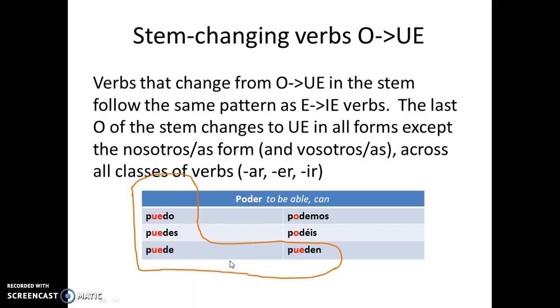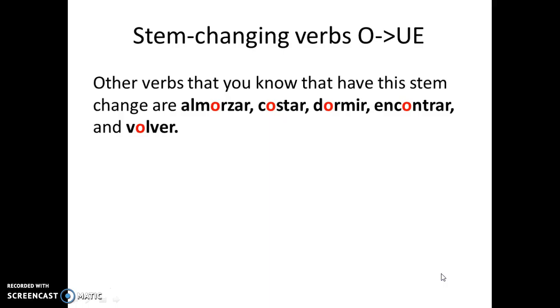One way to think of this, in lots of Spanish courses, they tell you to think of it as the boot conjugation, because the shape of those four forms takes the form of a boot. Other verbs that you know that have this stem change are almorzar, costar, dormir, encontrar, and volver. Let's look at those conjugations now.